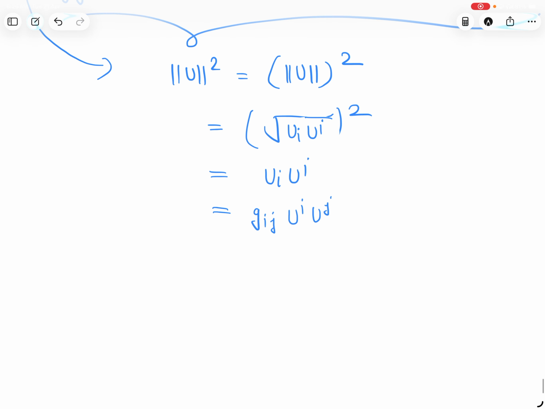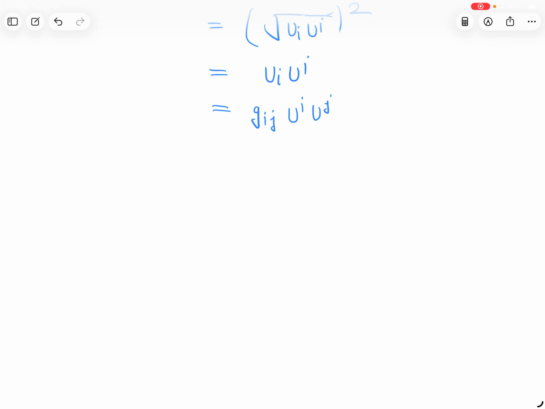And u^j will be written like this way, same, this is actually the transpose kind of thing, 3/5, 4/5 x1. You solve it.